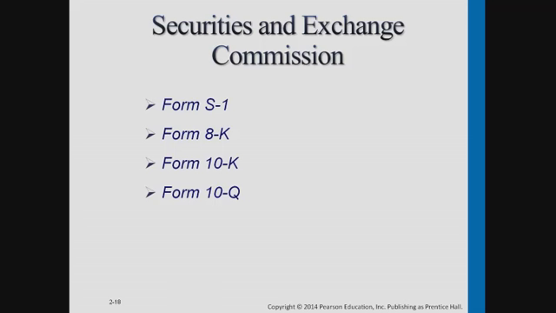But not all companies have a December 31st year end. Sometimes their fiscal year ends in June. If that's the case, then July, August, they would have to report to the SEC by September. And then Form 10Q is filed quarterly by all public companies, and it's basically a quarterly report. It's still audited. The quarterly reports that are filed, the 10Q, but the 10K is the annual audited financial statement, the big audit that's done at year end.